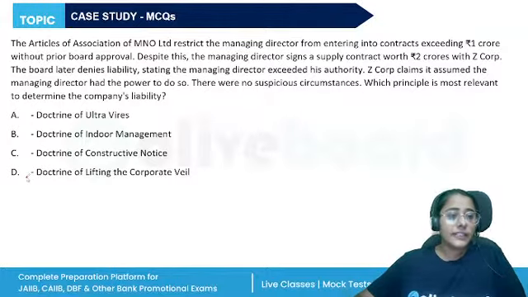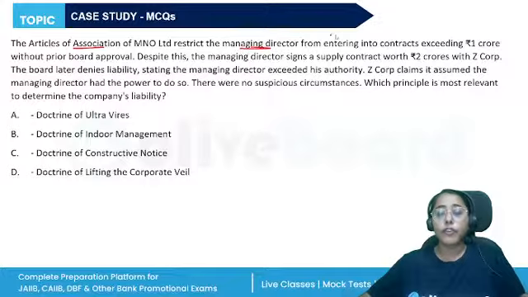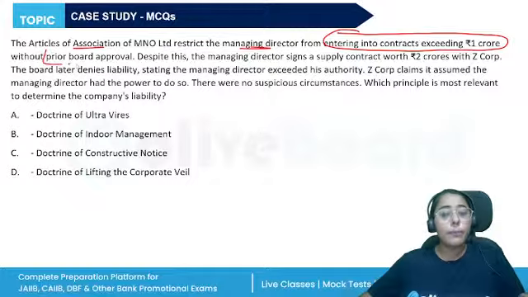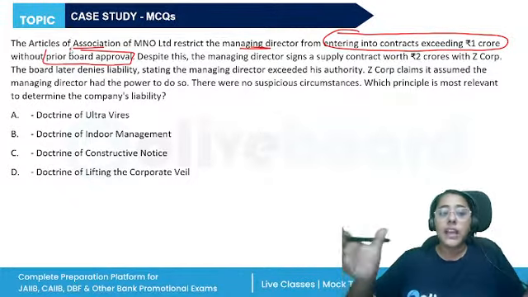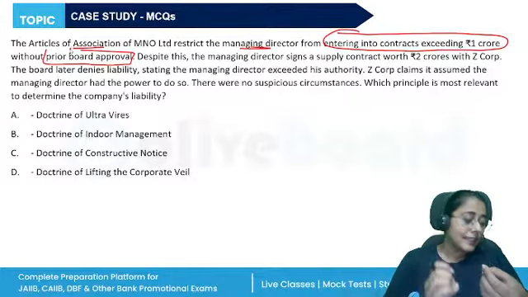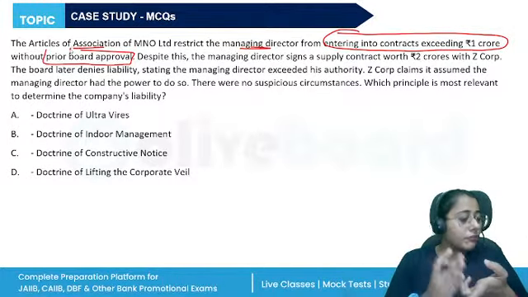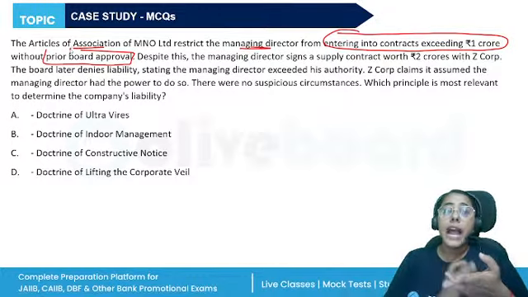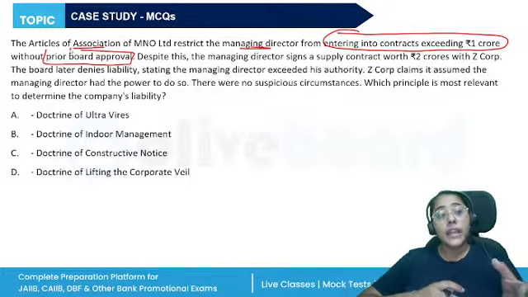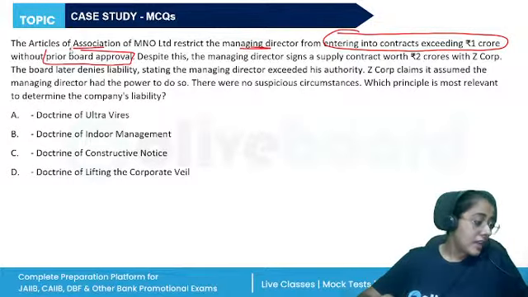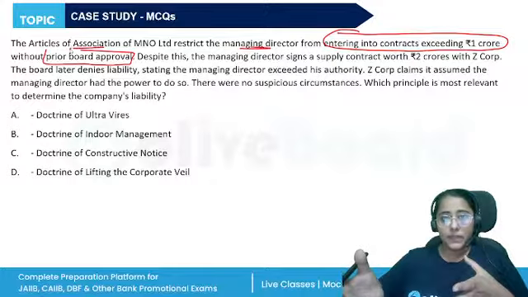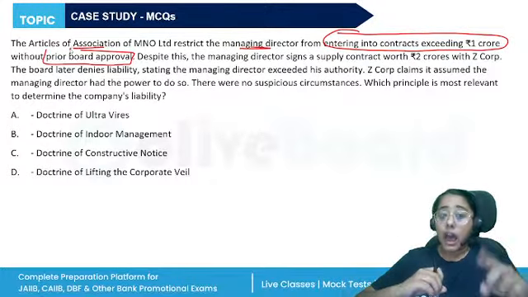Another case study: the Articles of Association of MNO Limited restrict the managing director from entering into contracts exceeding 1 crore rupees without prior board approval. Now, there's a difference between the memorandum of association and the articles. The memorandum of association has the basic things: the name clause, the registered office clause, and the activities which the company might carry out, right? The memorandum of association gives information to outsiders about the doings of the company, what the company is involved in. Articles is internal.